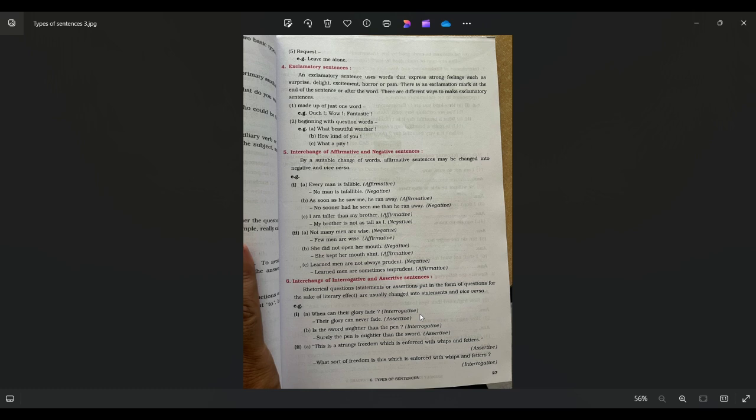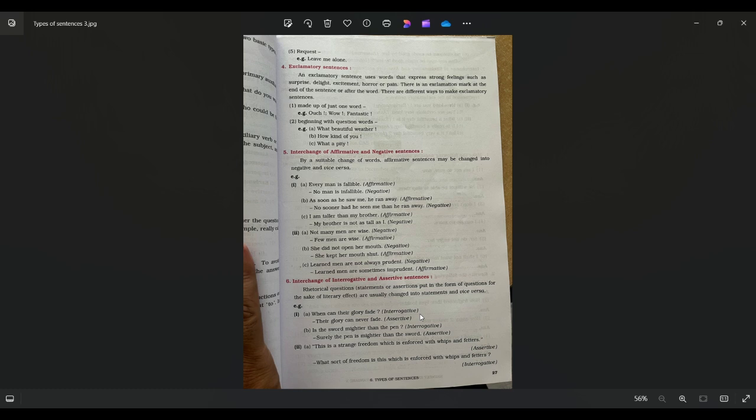Okay. Number 4, that is the exclamatory sentence. An exclamatory sentence uses words that express strong feelings such as surprise, delight, excitement, horror, or pain. There is an exclamation mark at the end of the sentence. That is another way to identify the type of sentence, to see the ending punctuation mark. At the end of the sentence, if there is a question mark, it is interrogative. At the end of the sentence, if it is an exclamation mark, then it is an exclamatory sentence. And when you have a full stop at the end, it means you can have two types. Number 1, declarative, because it has a full stop, and imperative sentence also, because it has a full stop at the end of the sentence.